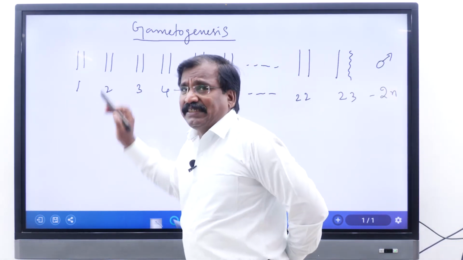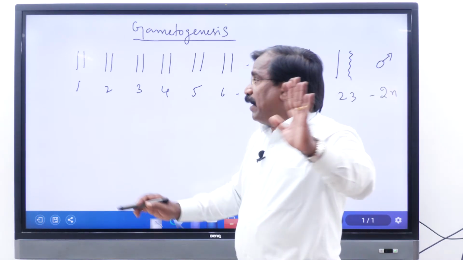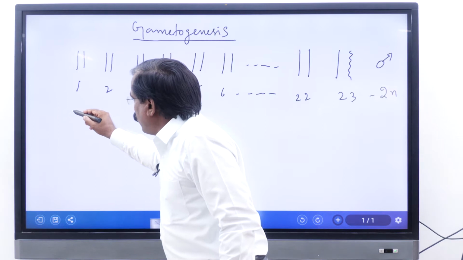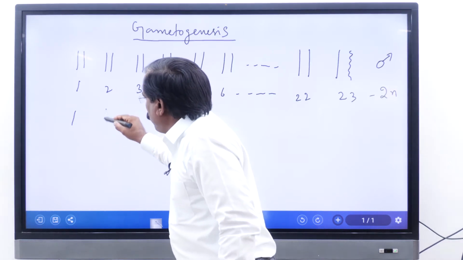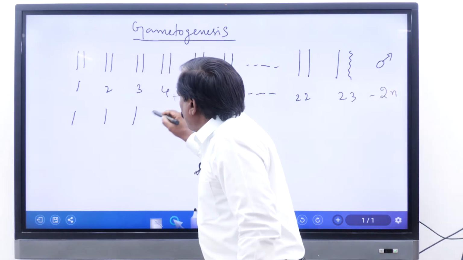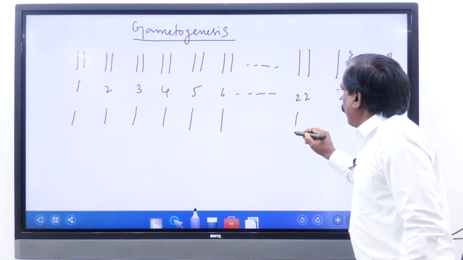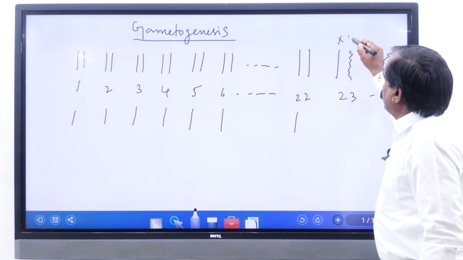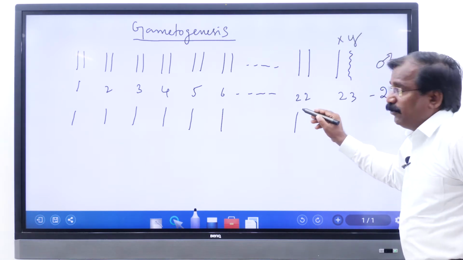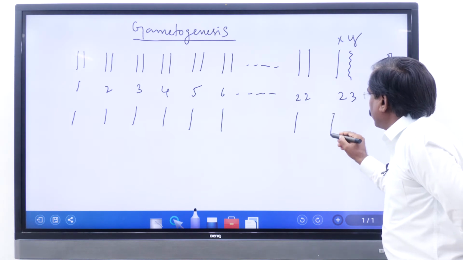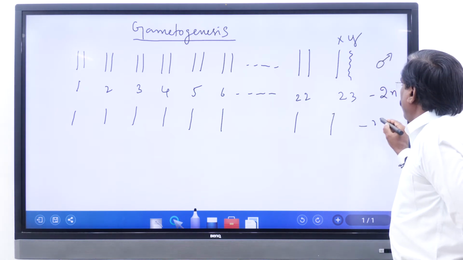From each pair, one chromosome: from the first pair one chromosome, from the second pair one, from each pair one chromosome. This is X and this is Y. So 22 autosomes plus one X. This is haploid.